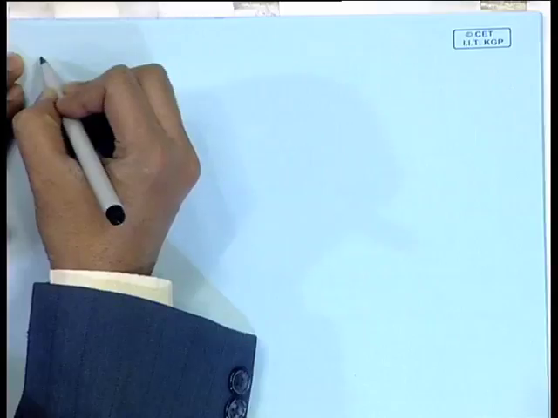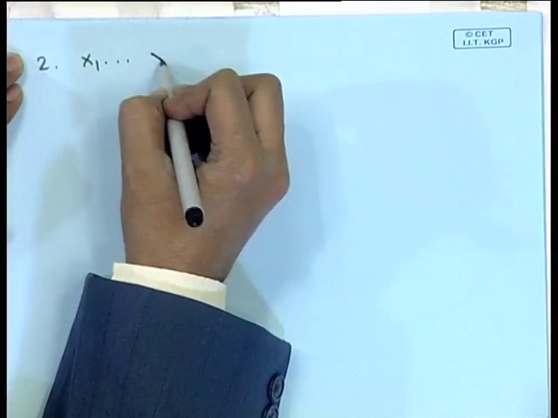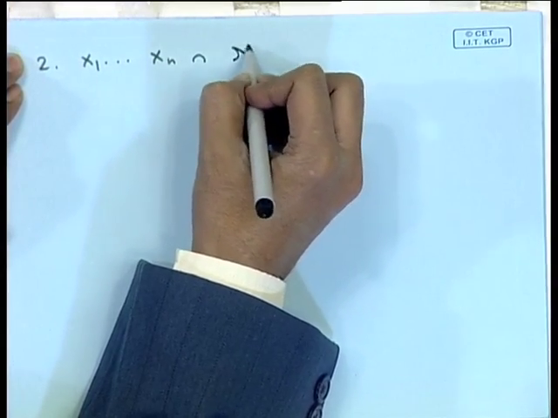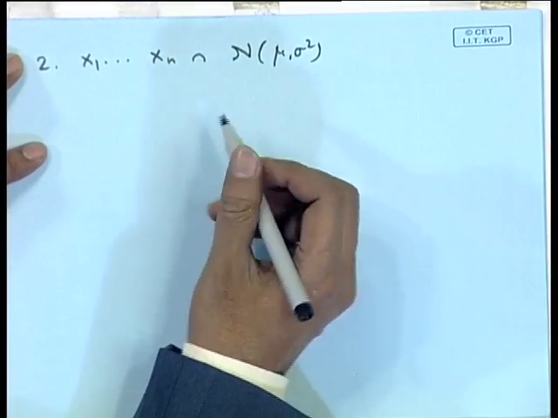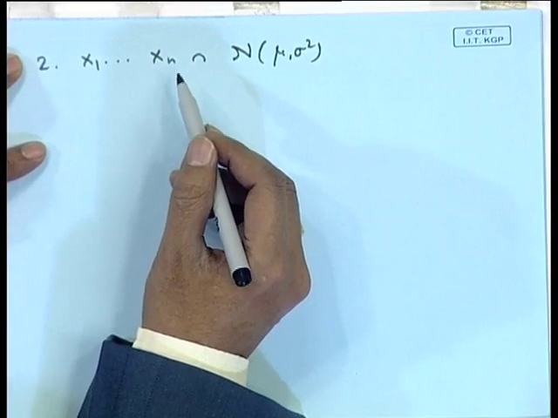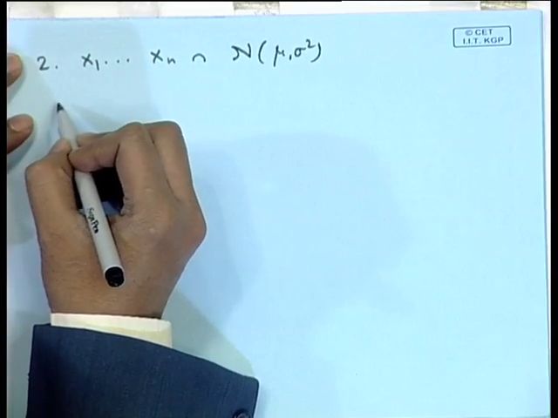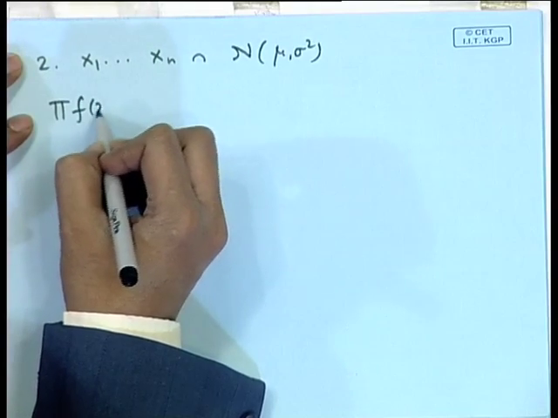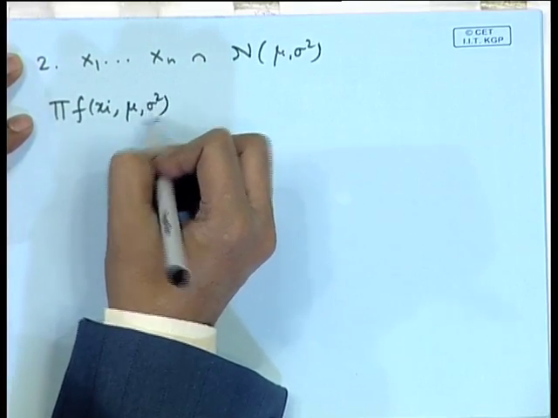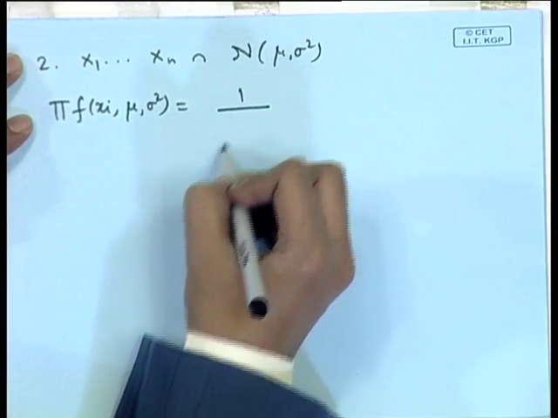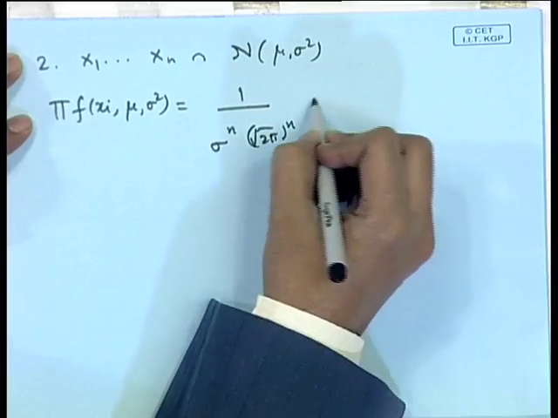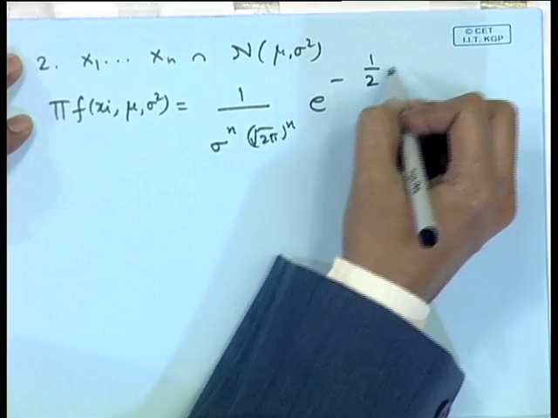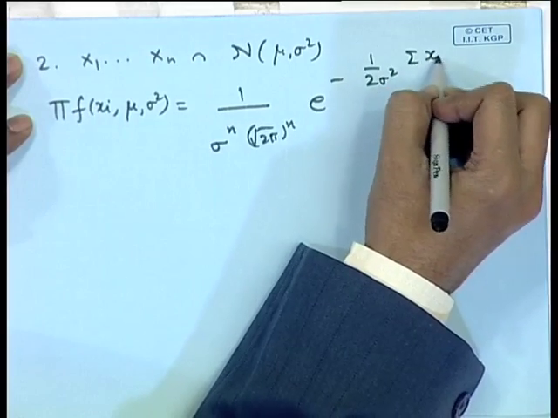Let us take some other practical problems. Say x 1, x 2, x n follows normal mu sigma square distribution. Now, let us determine a complete sufficient statistic here. Write down the joint distribution of x 1, x 2, x n. So, that is 1 by sigma to the power n root 2 pi to the power n, e to the power minus 1 by 2 sigma square sigma x I minus mu square.